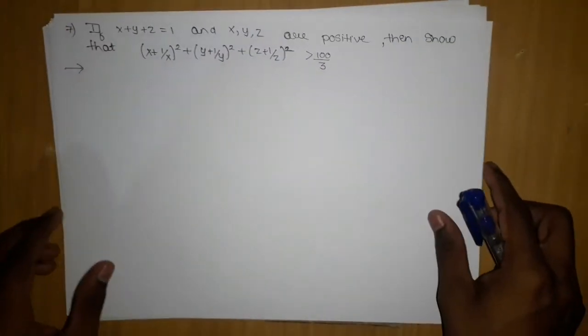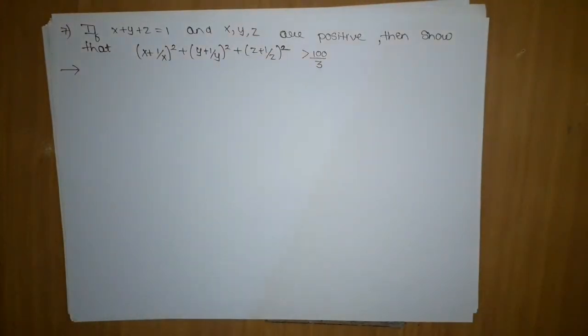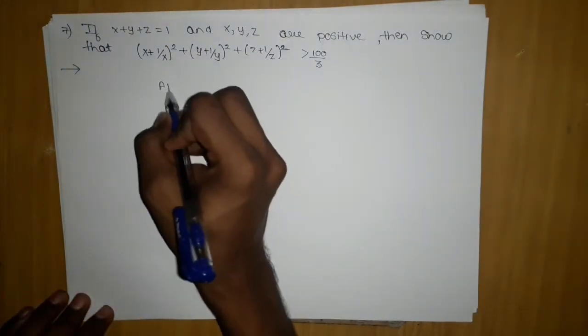Okay. So the next question we are going to encounter is this question. If x plus y plus z is equal to 1 and x, y, z are positive, then show that x plus 1 by x the whole square plus y plus 1 by y the whole square plus z plus 1 by z the whole square is greater than 100 by 3. Okay, so if I apply